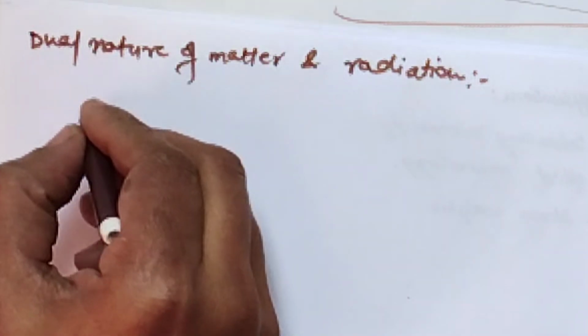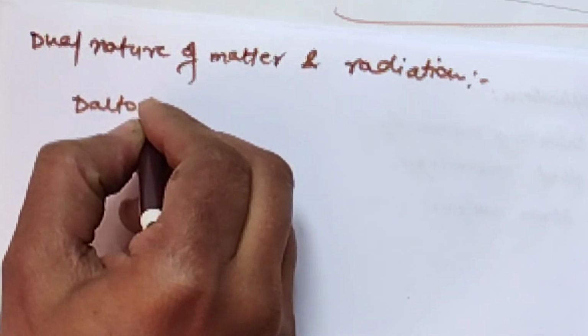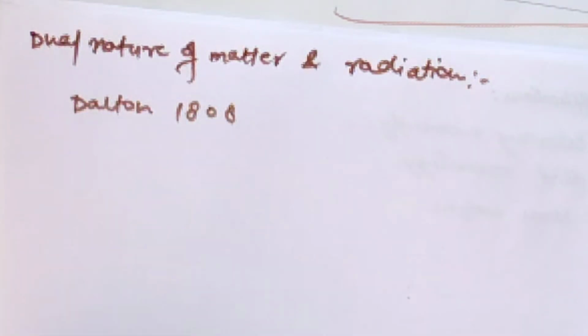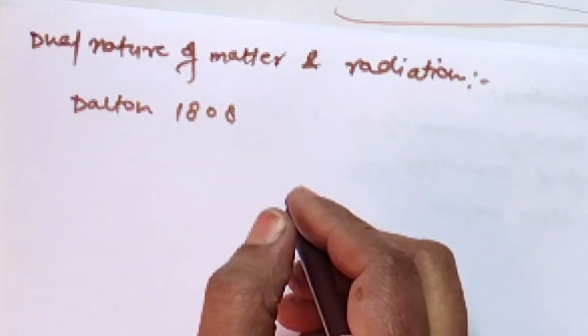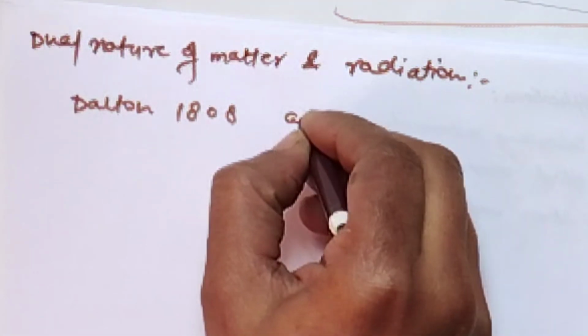Dalton in 1818 proposed that the atom was the smallest individual particle of matter.